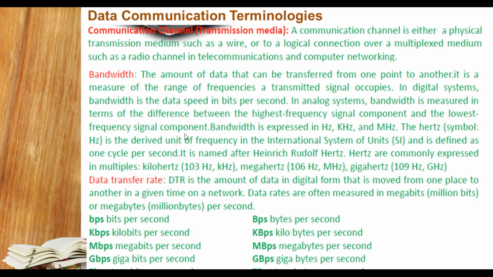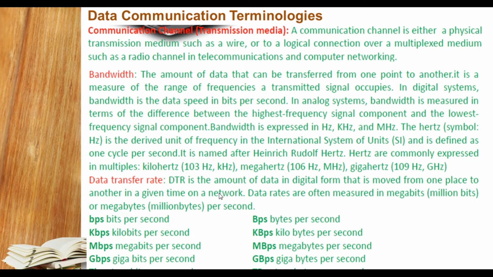The hertz symbol is defined as Hz. Can you see that? H is capital and z is small. This is derived from the unit of frequency in the international system of units, that is SI, defined as 1 cycle per second. It is named after a particular person. And hertz is commonly expressed in multiples like kilo, mega, giga.